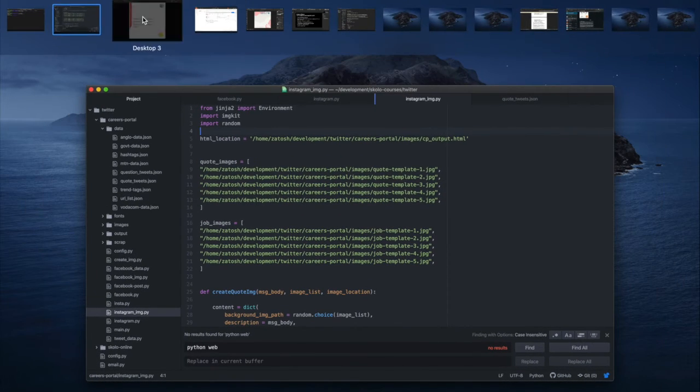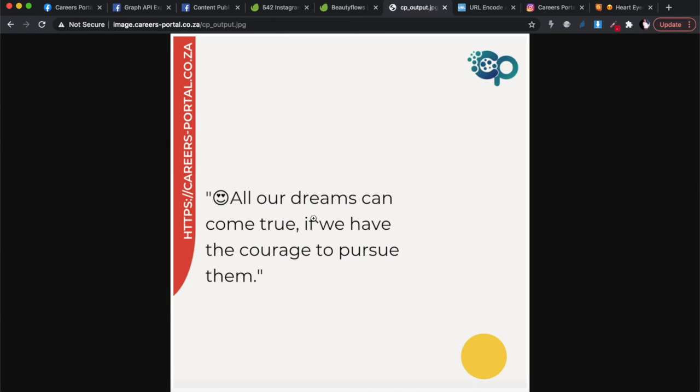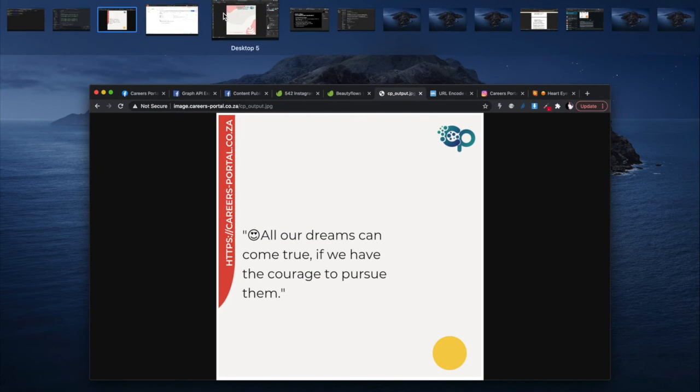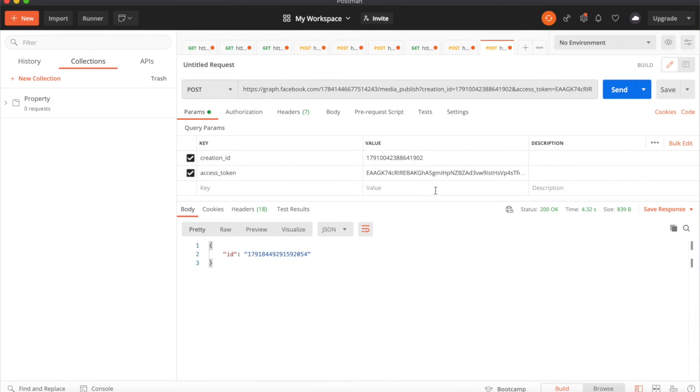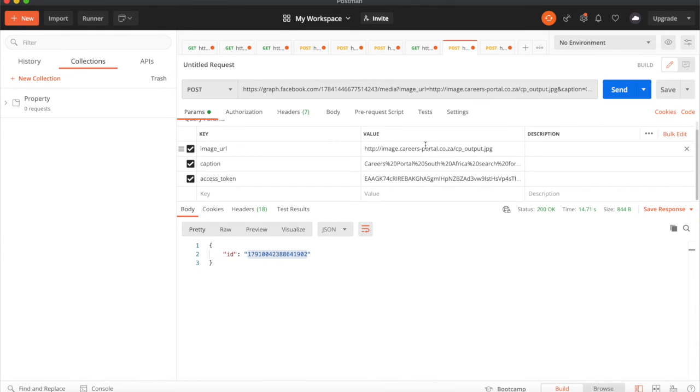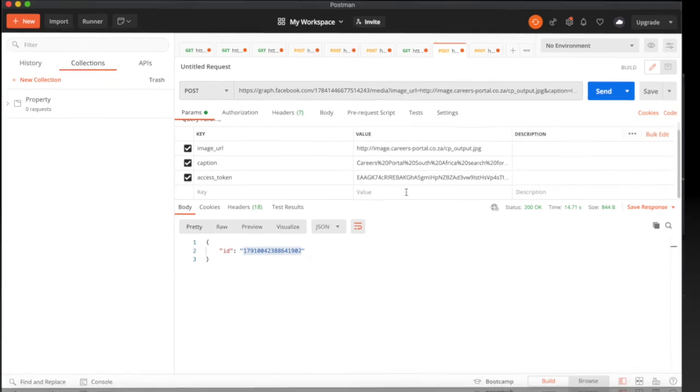And then the text that goes in here as well, it's up to you what text you want to write. You could write a quote. In my specific case, because I'm doing job adverts, I'm going to be putting the job details in here every time: we're looking for whatever on the Anglo website, click on this URL to find it. I'm going to be doing a lot of that. It's up to you what you want to do, but this is basically how you create the image. So creating the image is just one half of the job, because this image URL is the one which goes in here. But it's not as easy as you think, because you literally have to create it. And then once you've created this, the rest of the code is actually very, very simple, and that's what we're going to do next.